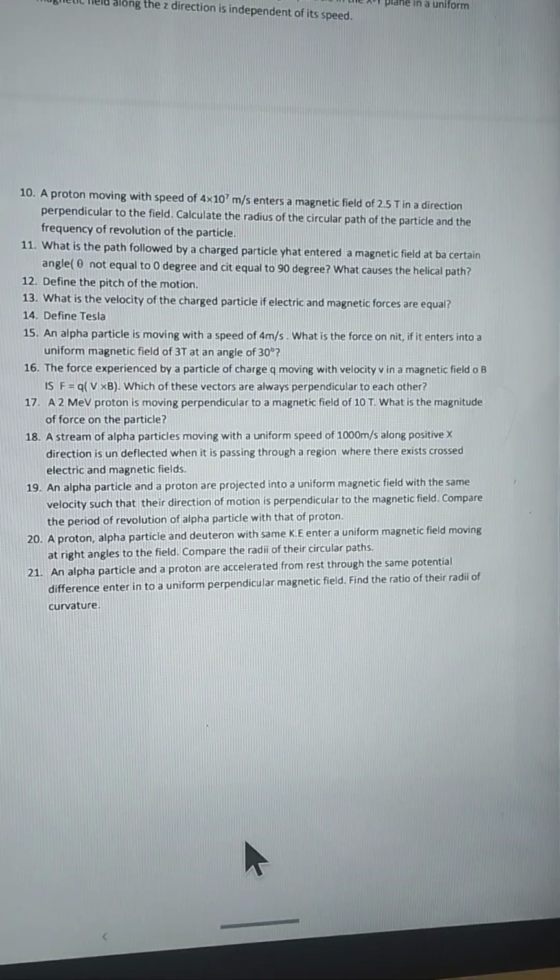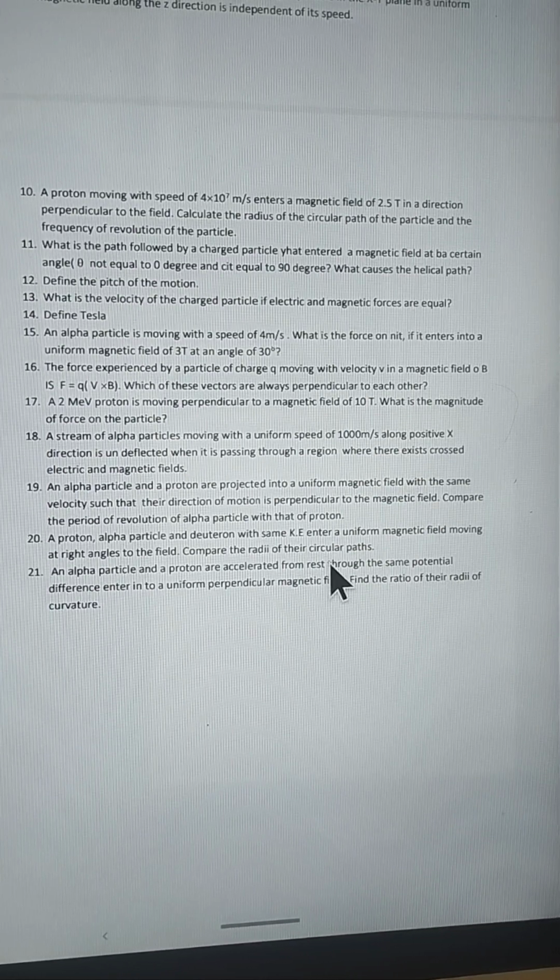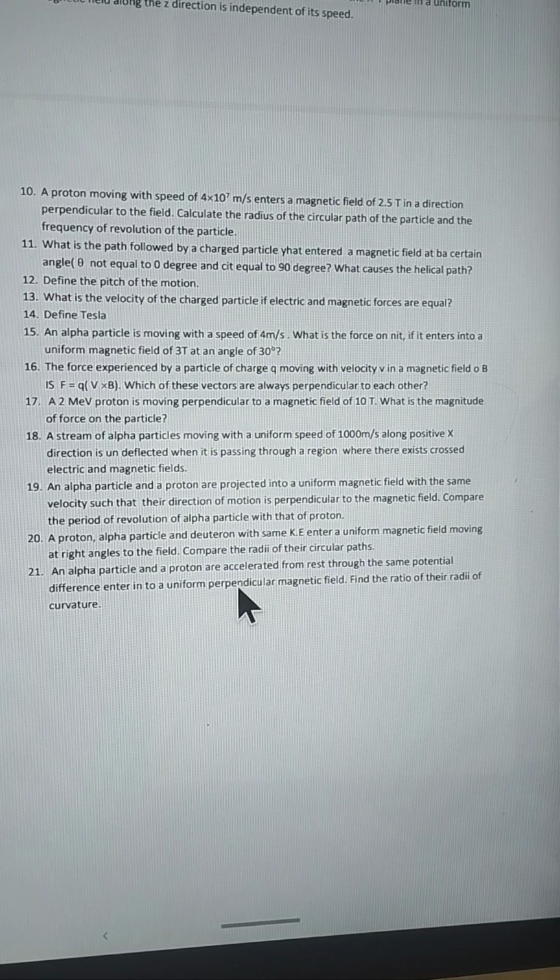Now a similar question. Alpha particle and proton are accelerated from rest through the same potential difference. They enter a uniform perpendicular magnetic field. Find the ratio of the radii of their curvature.